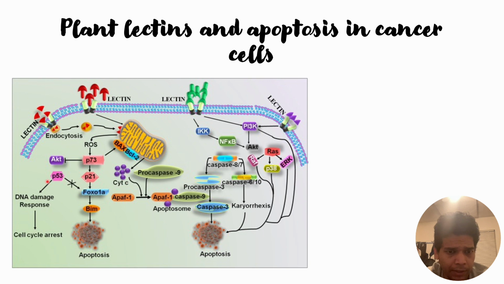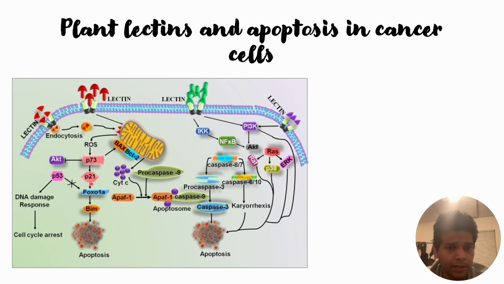And we can see that the function of P53 will also get disrupted because of this DNA damage response. The P53 function gets disrupted in a way that it will not be able to prevent the apoptosis. However, it will lead to the DNA damage response and cell cycle arrest. That is, it will work towards repairing the DNA damage within the tumor cells, and that might ultimately lead to